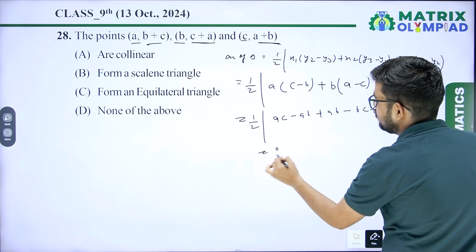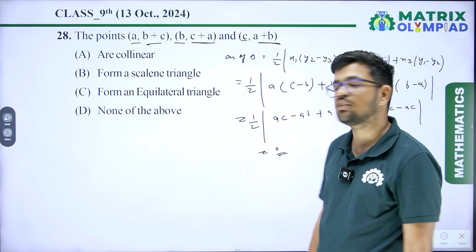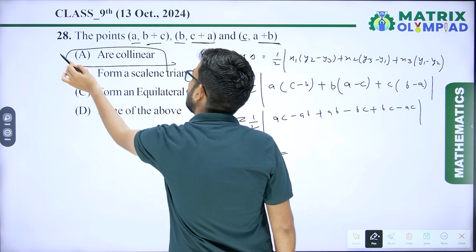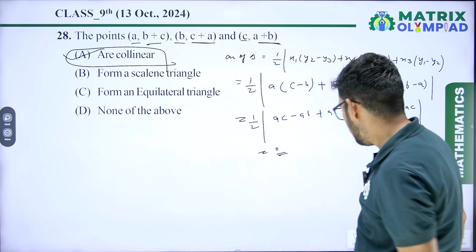When you simplify, you will get 0. It means the area of the triangle is 0. So these points are collinear.